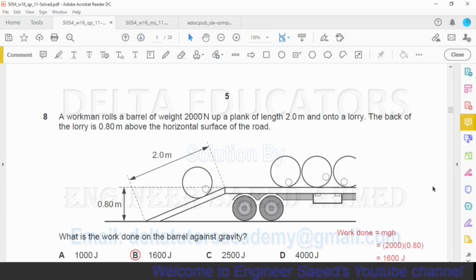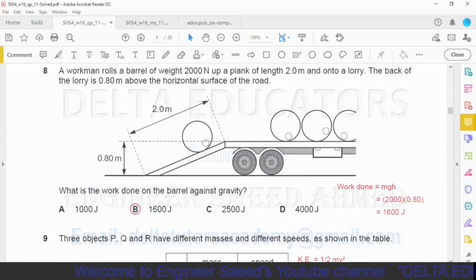Question number 8. A workman rolls a barrel of weight 2000 Newton up a plank of length 2 meter and onto a lorry. The back of the lorry is 0.8 meter above the horizontal surface of the road. What is the work done on the barrel against the gravity? Okay, here we have to find out the amount of work done against the gravity when we are moving this barrel up this lorry.